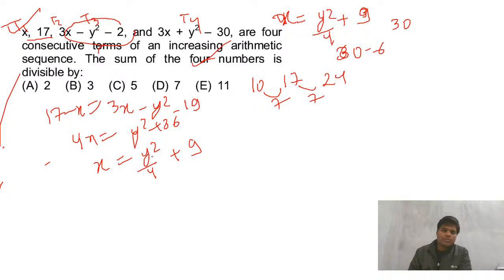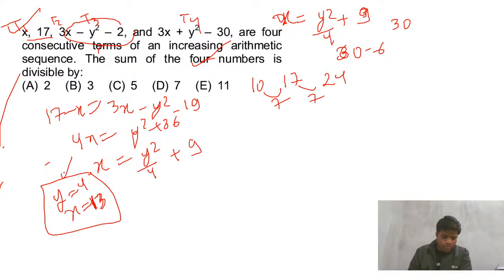2 is done, 3 didn't work, so 4. Let's take 16 here. So y equals 4, x equals 13. Are you getting my point? Anyone has any doubt there, guys? So x equals 4. Is this the value you have got? Just let me know if you have got this value. So 4, and this can be minus 4 also.